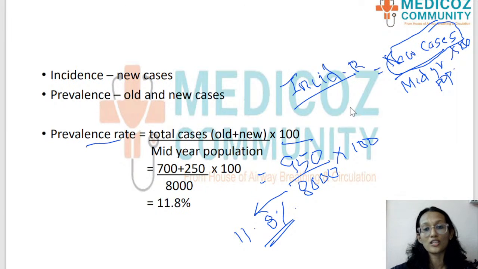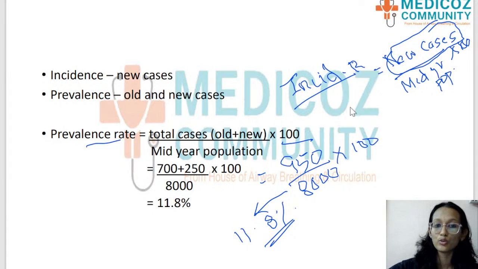Okay, so the concept that we are discussing here is incidence, which is the new cases, and prevalence, which is the total number of cases, the old plus new. When you want to find the prevalence rate, you divide the total number of cases by the mid-year population and represent it as a percentage by multiplying into 100. So any similar question, if it comes up, you should be quickly able to do it because you know the formula and you know the concept.